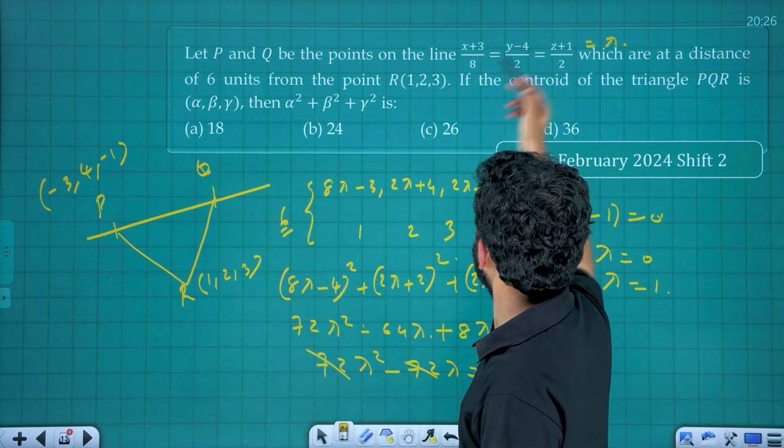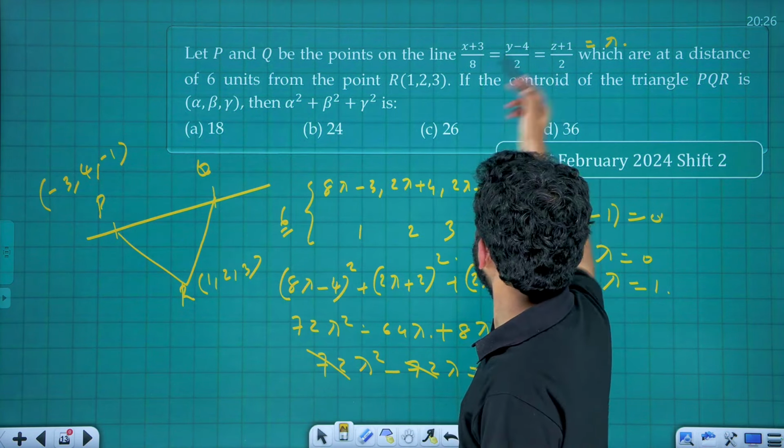Done. So let's go for the centroid here. What is the centroid? Arithmetic mean of x coordinate, y coordinate and z coordinate. That is 5 plus 1, 6, plus minus 3, that is 3. 3 by 3 is 1. That is, centroid is 1. That is alpha is 1.